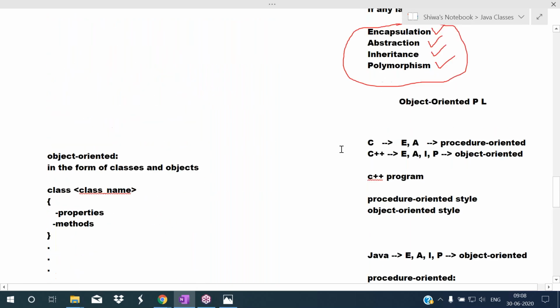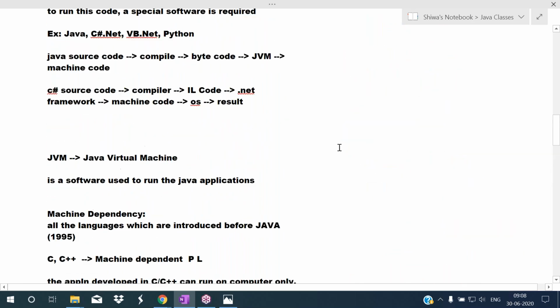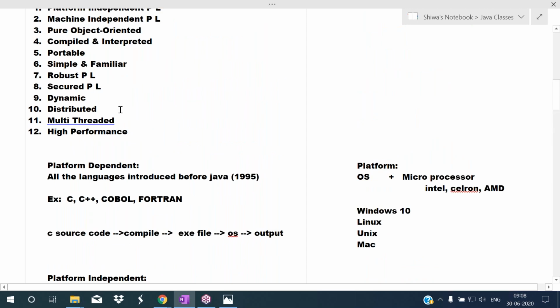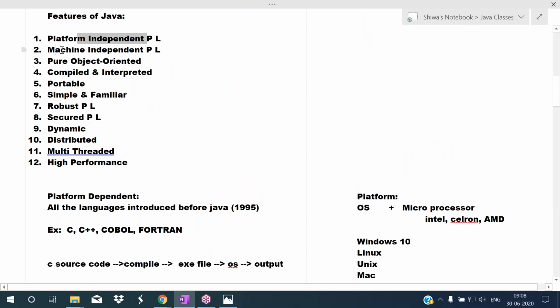Okay, so all these are interview questions. Why is Java a platform independent programming language? Why is Java machine independent? Why is Java pure object oriented? The interviewer may ask such types of questions. So why is Java platform independent? Because of bytecode. After compilation, it generates bytecode. Who is responsible to translate bytecode to machine code? JVM. JVM is translating bytecode to machine code. So because of bytecode, Java became platform independent.